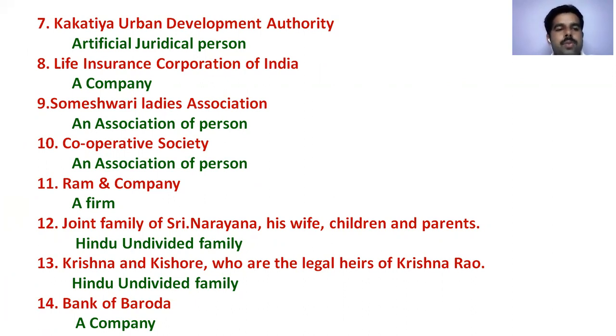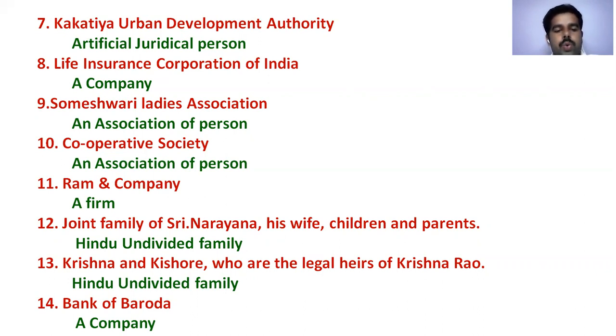Someshwari Ladies Association, an association of persons. Cooperative Society, an association of persons. Ram and Company, a firm. Joint family of Sri Narayana, his wife, children, and parents, Hindu undivided family.